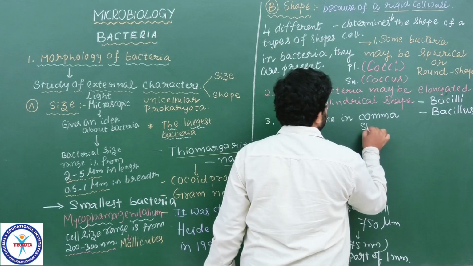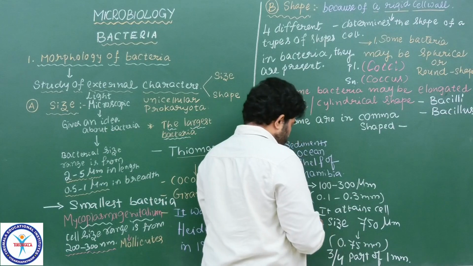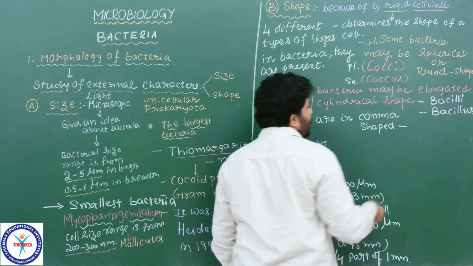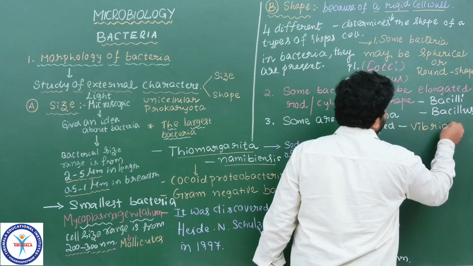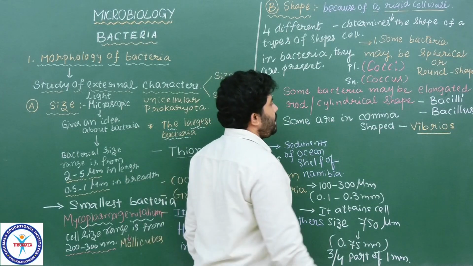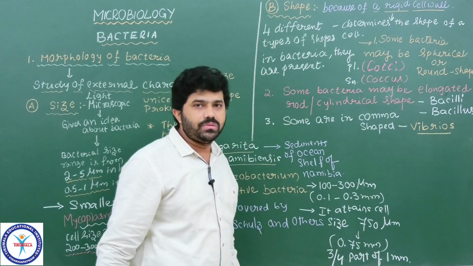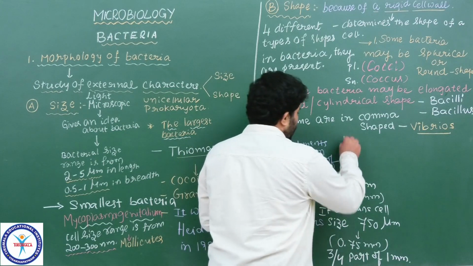Comma shaped bacteria we are calling Vibrios. The bacteria whose shape is comma shape, that type of bacteria we are calling what? Vibrios.